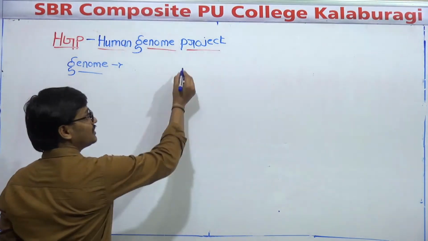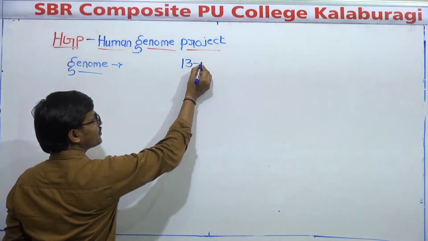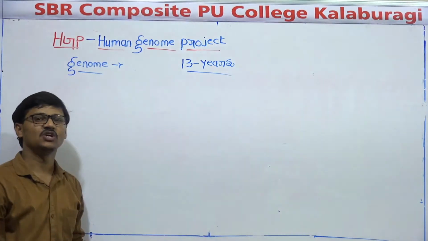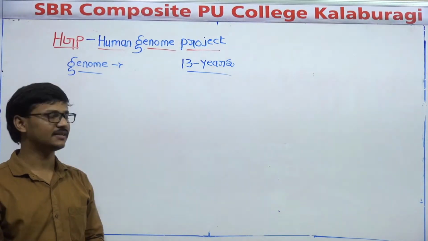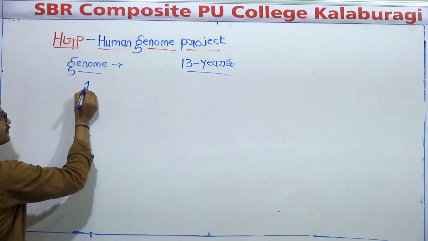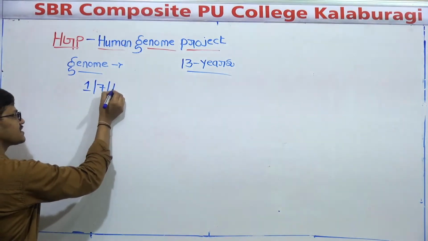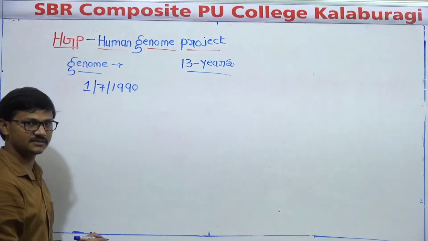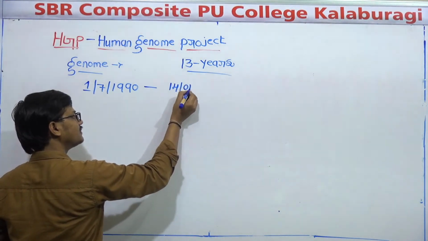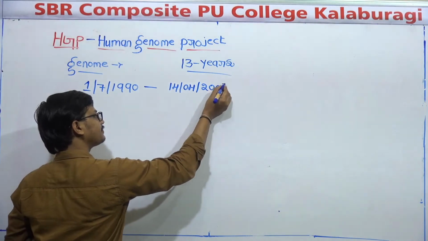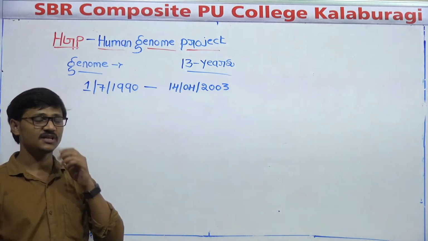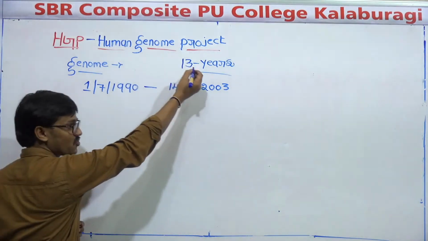And it is not just a 1 or 2 year project. It took almost 13 years to study all the genes of the human cell. It took almost 13 years. How? It was started on July 1st, 1990, and it ended in April 2003. So almost 13 years it took, right? So it's a 13 year project, and the Human Genome Project was started by